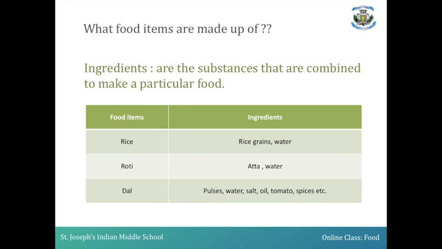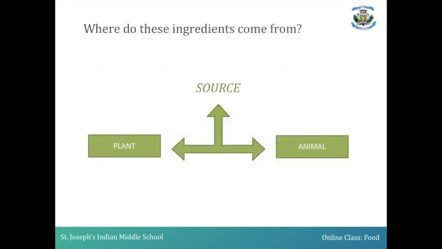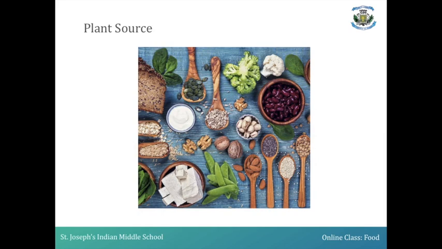As you learned, ingredients are very much necessary. Now where do we get these ingredients from? We get these ingredients from two main sources, namely plant source and animal source. What do you mean by plant source? The ingredients which we get from the plant, you call them plant source.